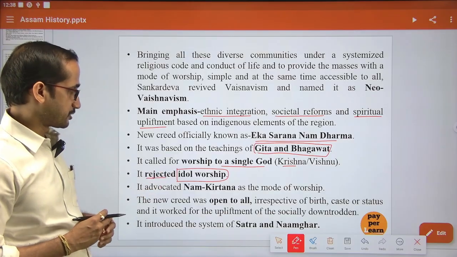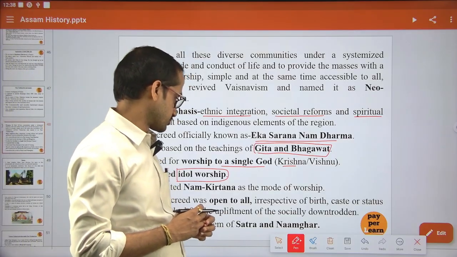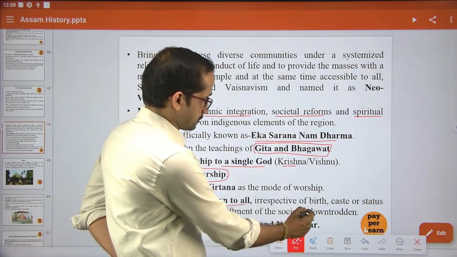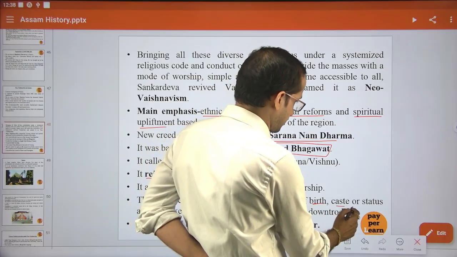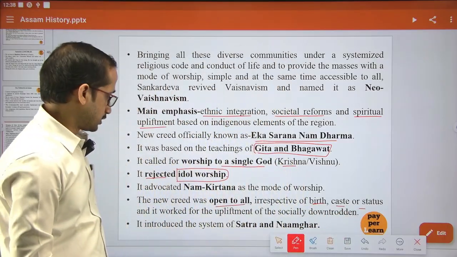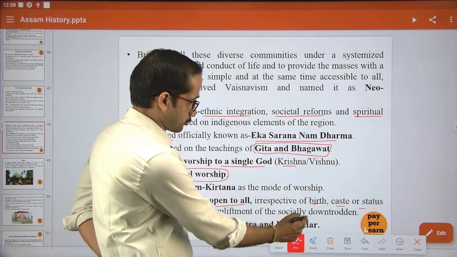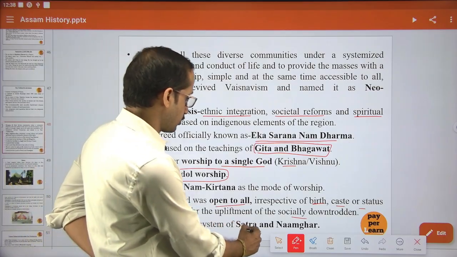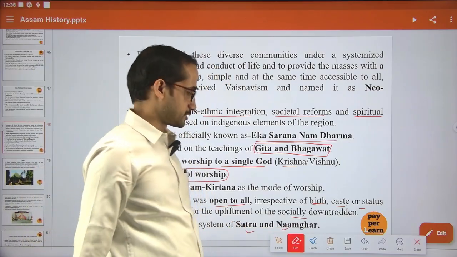It advocated Nam Kirtan as the mode of worship, and it was open to all, irrespective of birth, caste or status. It worked for the upliftment of the socially downtrodden, and ultimately it introduced the Hotra and Namghar. These things have already been discussed.